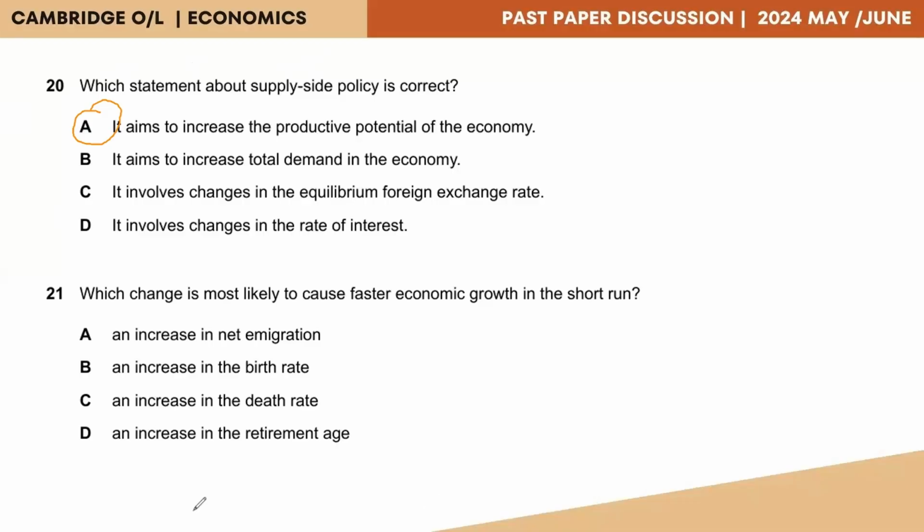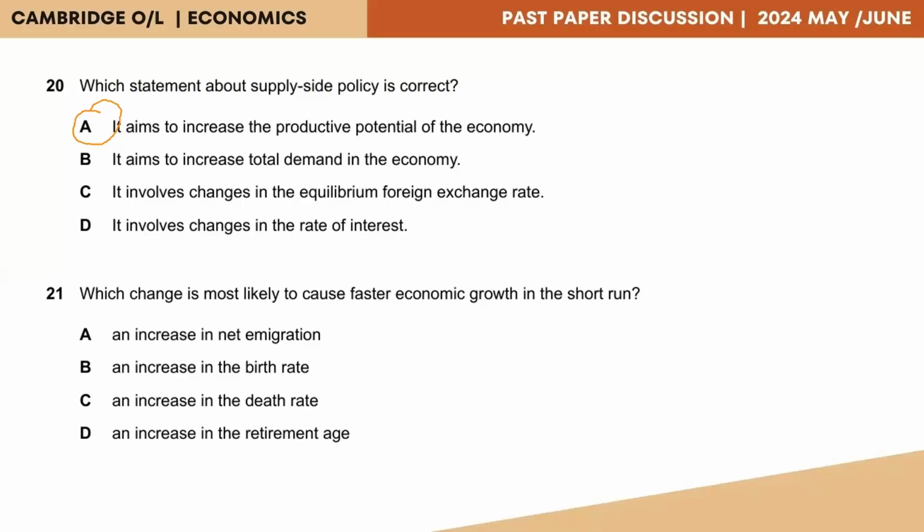Moving on to question 21. Which change is most likely to cause faster economic growth in the short run? Faster economic growth refers to an increasing level of GDP, that is, more output being produced in the country. Option A, an increase in net emigration. Net emigration would mean the number of people leaving the country. So an increase in net emigration is a high number of individuals leaving the country.